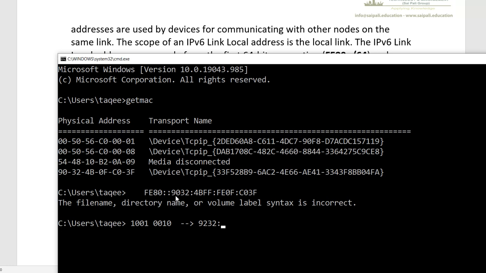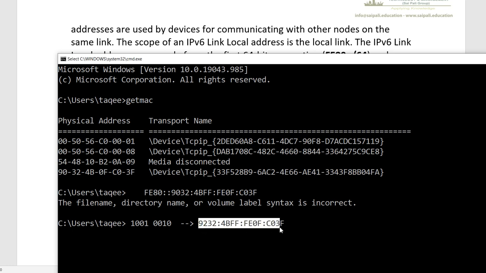So this link local interface address will be like this: 9232, then 4BFF colon FE0F, and then C03F.